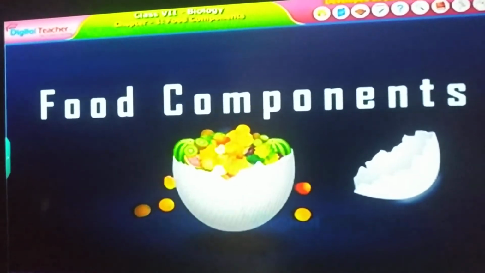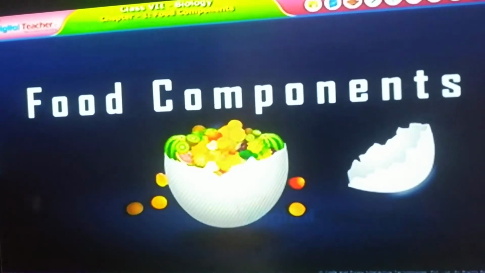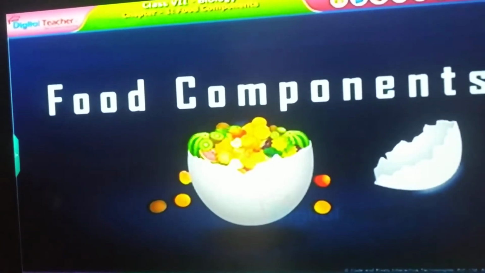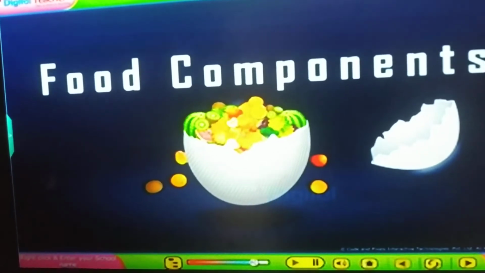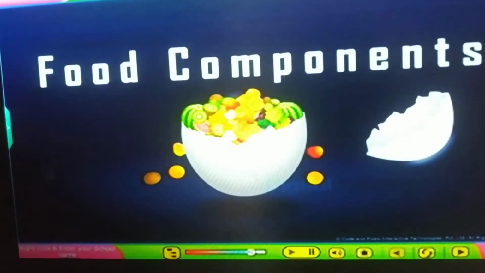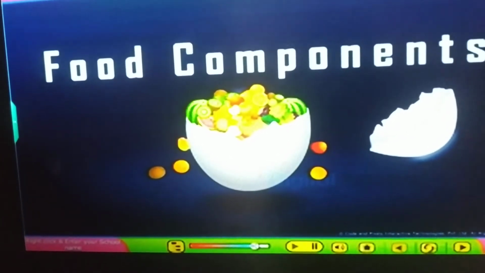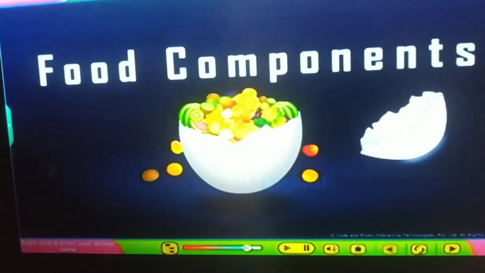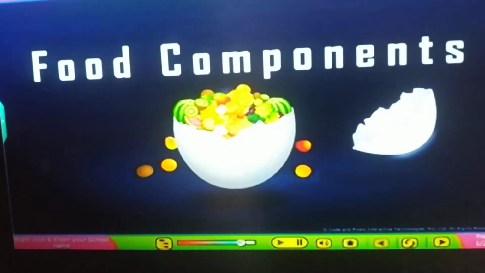By the end of this lesson, you will be able to understand the food components necessary for our body, identify the protective food for our body, discuss roughage or dietary fibers, explain the sources of roughages, the importance of water in our body, explain about the balanced diet and junk foods, and discuss the history of food and nutrition.